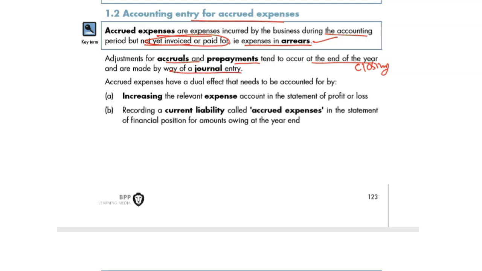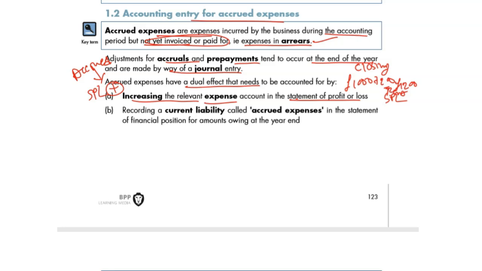They are made by journal entry. Accrued expense has a dual effect. One into the SPL. And what do we do with the SPL? We add it. Accrued, whether income or expense, no matter, we add. If it's an accrual, it increases the expenses account in the statement of profit and loss. In our example of rent, what we did: rent 1,000 plus 200 equals 1,200. We have shown it as a rent expense in the SPL.